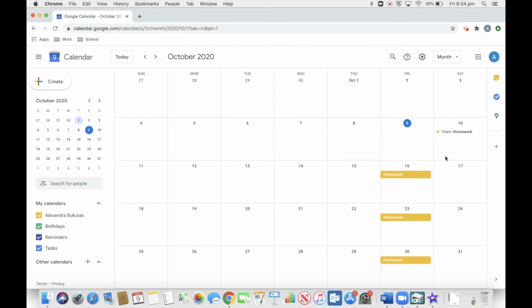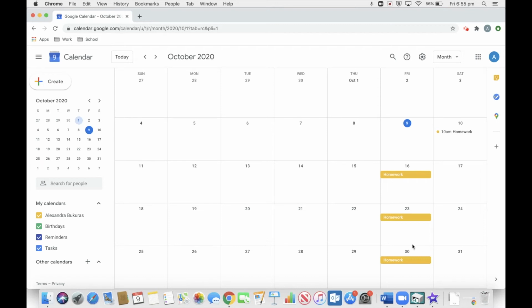Now, as you can see, the last deadline that we put in the calendar is for October 30th. However, personal project isn't due until November 4th. I usually recommend that my students complete their work, especially a larger assignment, a few days before the due date. The reason for this is that it will give you just a little bit of time to make any final edits, ask any questions if you have them. You can meet with your teacher or your supervisor or anything like that. It will also eliminate the potential for procrastinating.